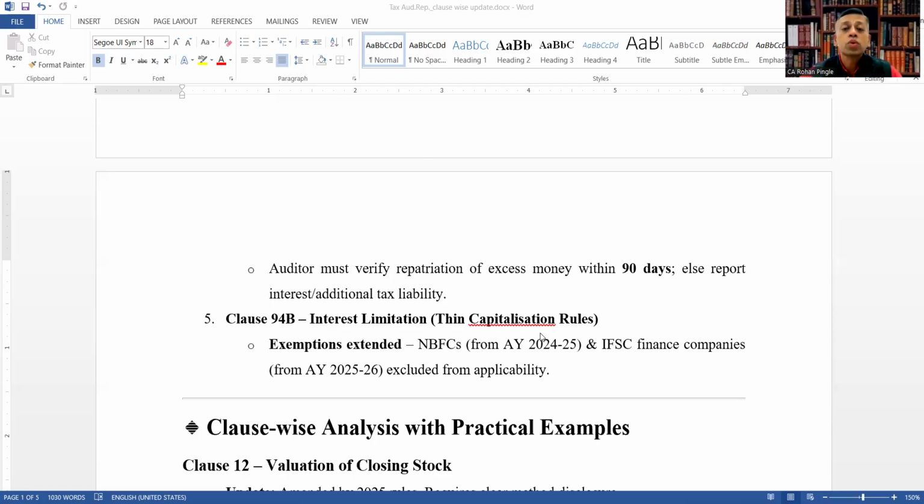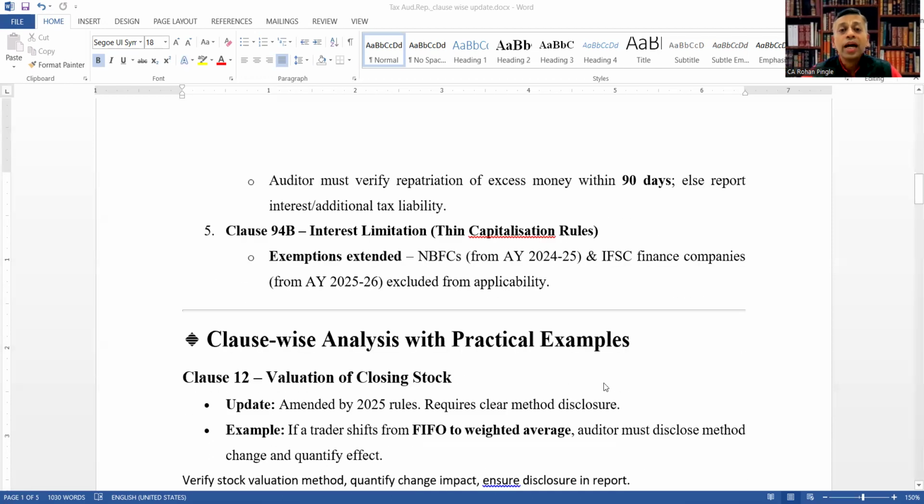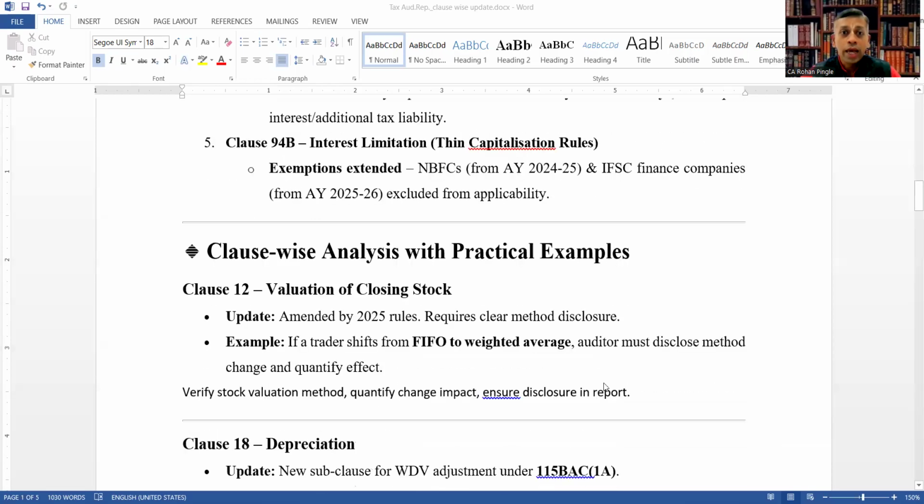What the auditor must verify is the repatriation of excess money within 90 days, else report interest or additional tax liability. Clause 94B, interest limitation, that is thin capitalization rules, exemptions extended. Non-banking financial companies from AY 24-25 and IFSC finance companies from AY 25-26 are excluded from this applicability. Okay.